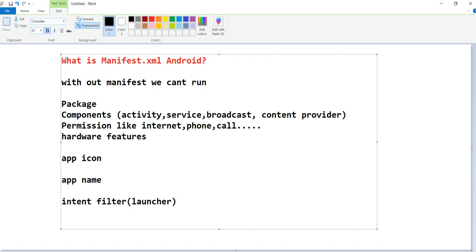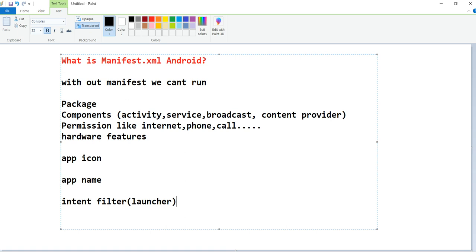So first one is, without this we cannot run our application. Then the second one, here we need to register the package name. Also we need to register components like activity, broadcast receiver, content provider, etc. And next are the permissions, phone, internet, call, message, whatever it may be. Those permissions we need to register here.